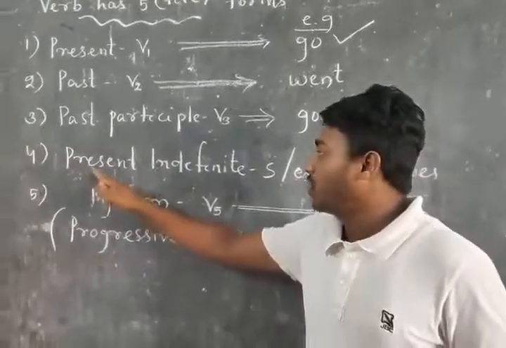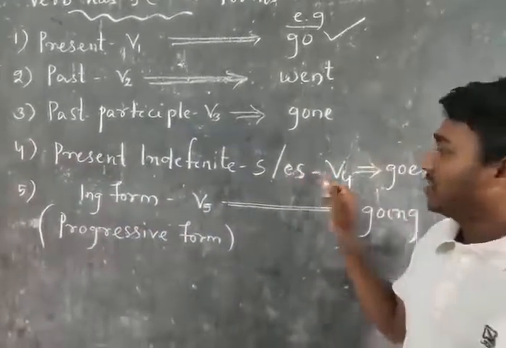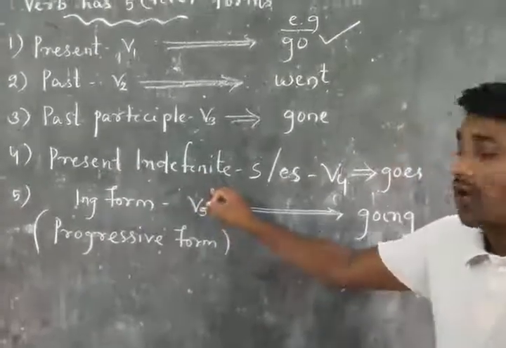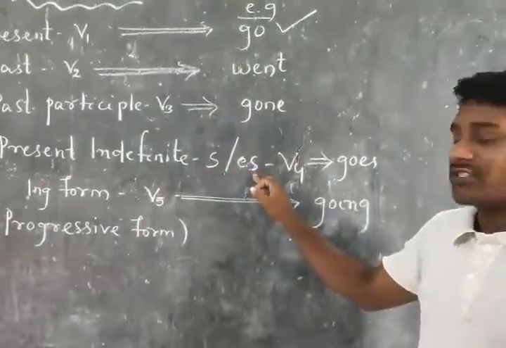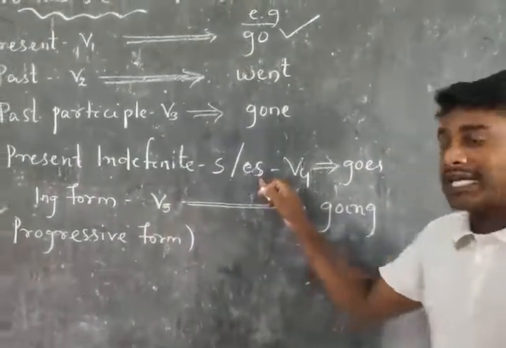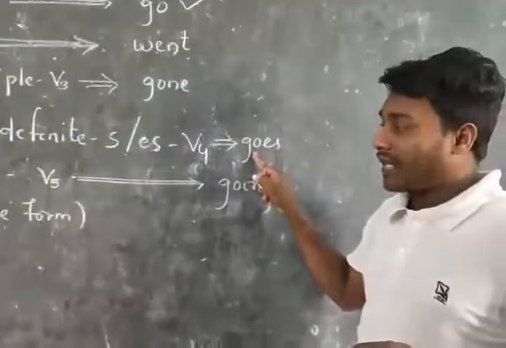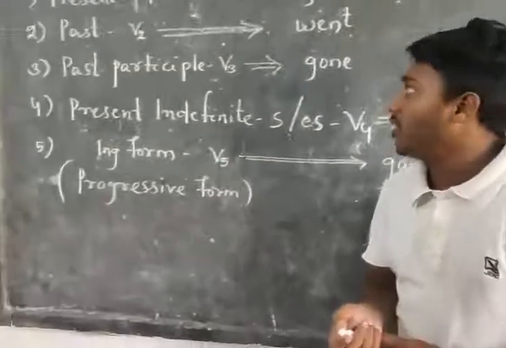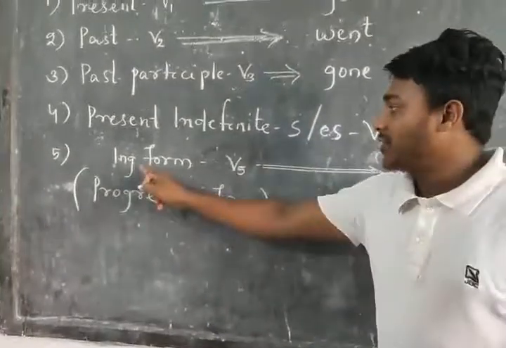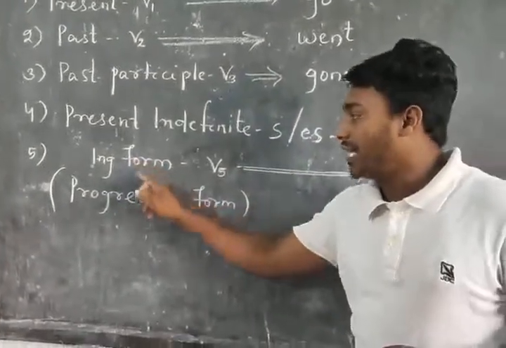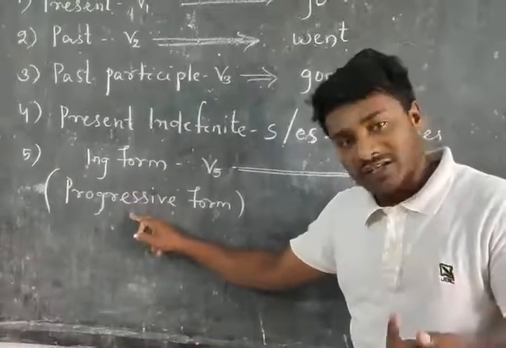Next, your fourth form or V4 is the present indefinite or S or ES form, where the fourth form of go is goes. Like that, the last form of verb is the ing form, also called progressive form or continuous form.